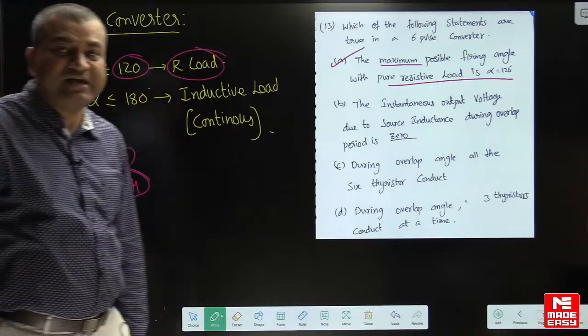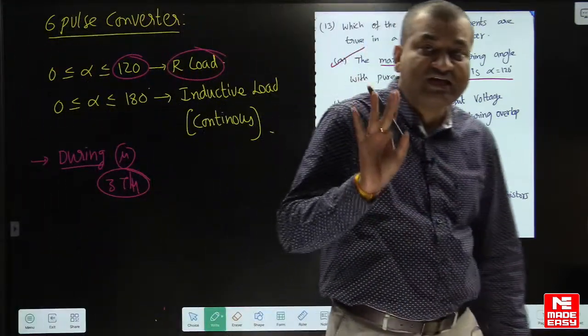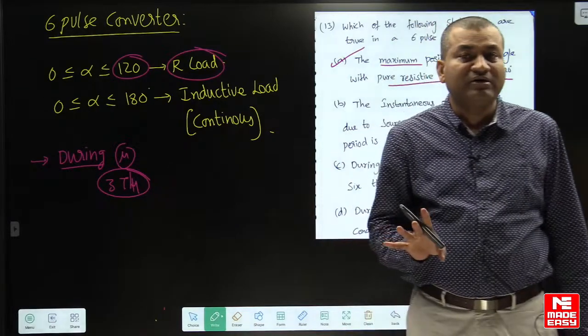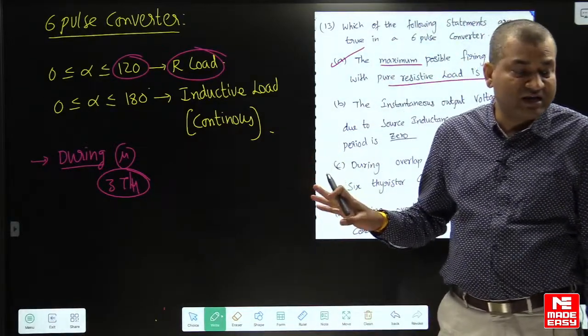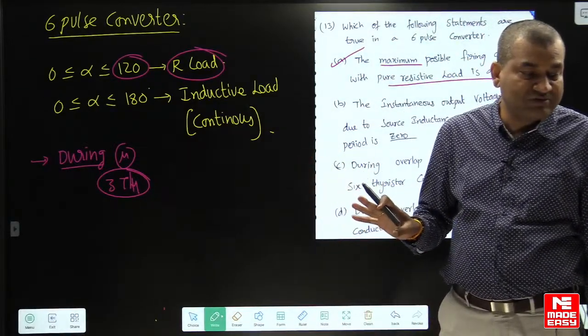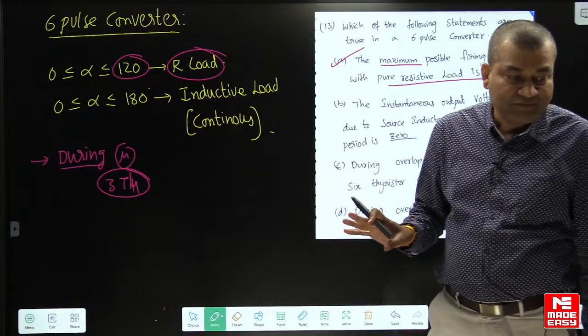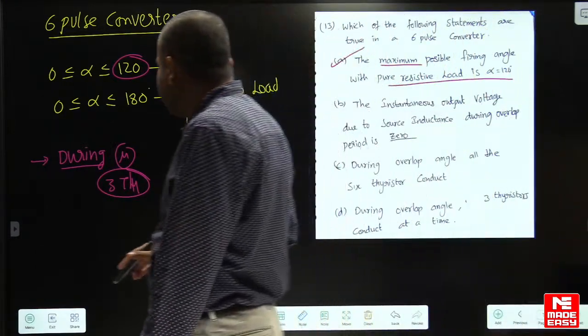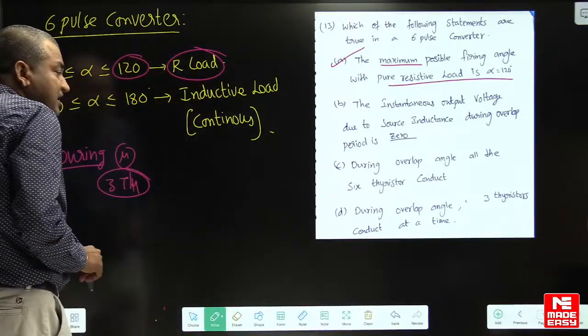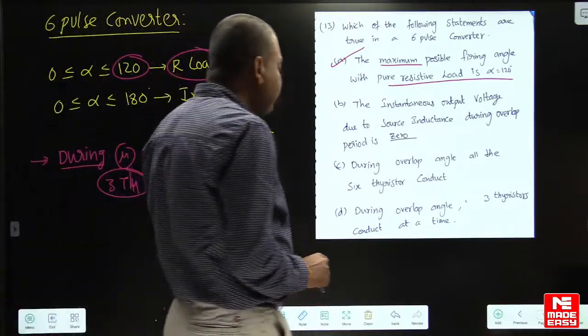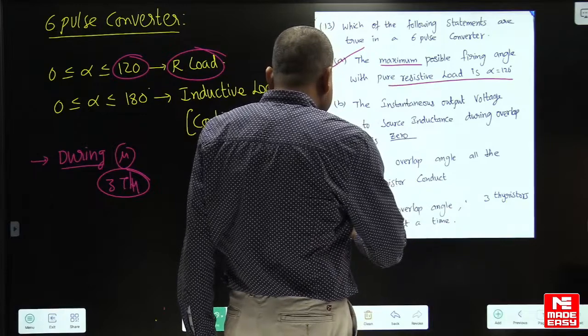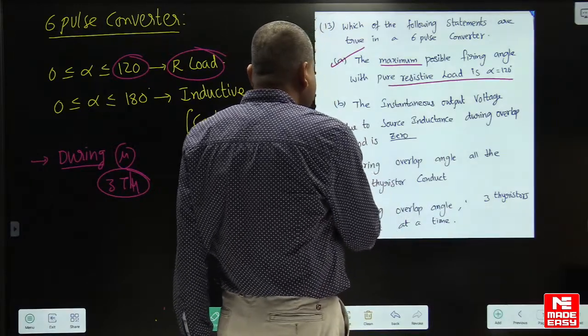In 2 pulse bridge rectifier, all the 4 thyristors are conducting. Okay, in the waveforms I have done in the regular course. Please go through the waveforms. So during overlap period, 3 thyristors are conducting at a time. D is also right, C is wrong.